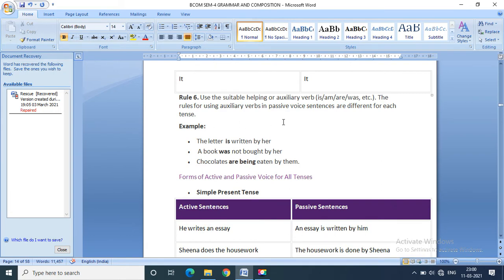Now about this rule of auxiliary verb. The rules for auxiliary verbs in passive voice sentences are different for each tense. Use the suitable helping or auxiliary verb: is, am, are, was, etc. For example, like the letter is written by her.